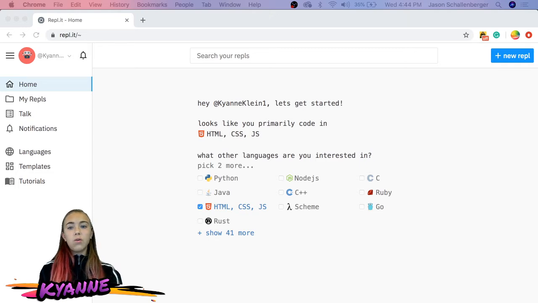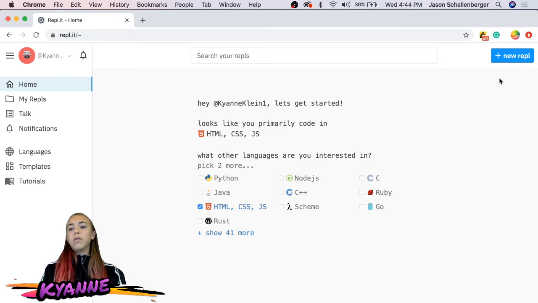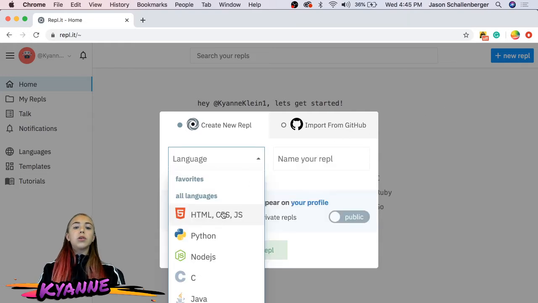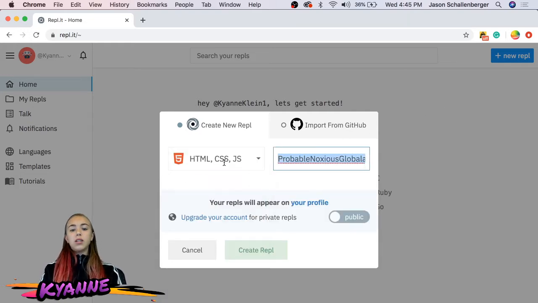If you don't already have a REPL account, then go make one. But if you do, then we're just going to start with making a new REPL. We're going to be using the HTML, CSS, and JS one, and you can name it whatever you want.